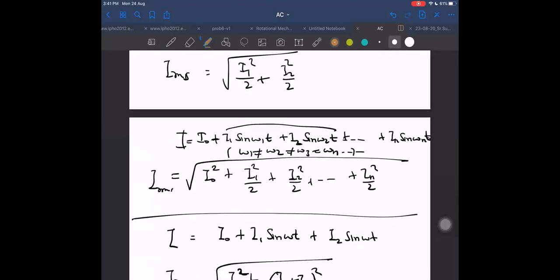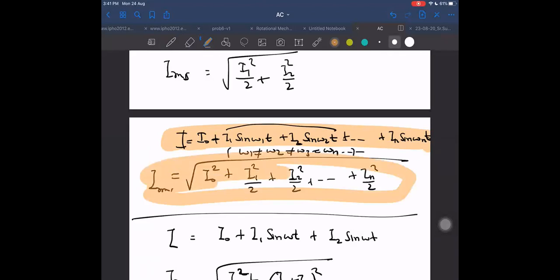But before that, when we were discussing this example here, that was a different case. In this case, these are not acting in different time intervals. These are all simultaneously there. One current is I1 sin omega t, another is I2 sin 2 omega t, third is I3 sin 3 omega t, and so on, but these are simultaneously there. Then our formula for IRMS was becoming this. This is a different case from the one I discussed just now.